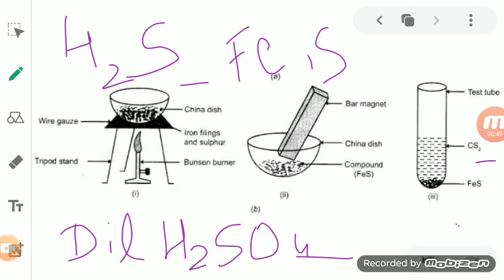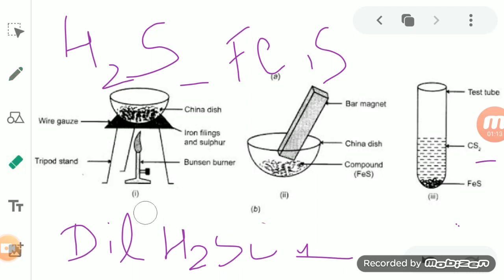Okay, so by this we come to the conclusion that the properties of the compound are entirely different from those of the components, or from those of the constituent elements from which it is made up. Okay, so that is the second property of a compound.